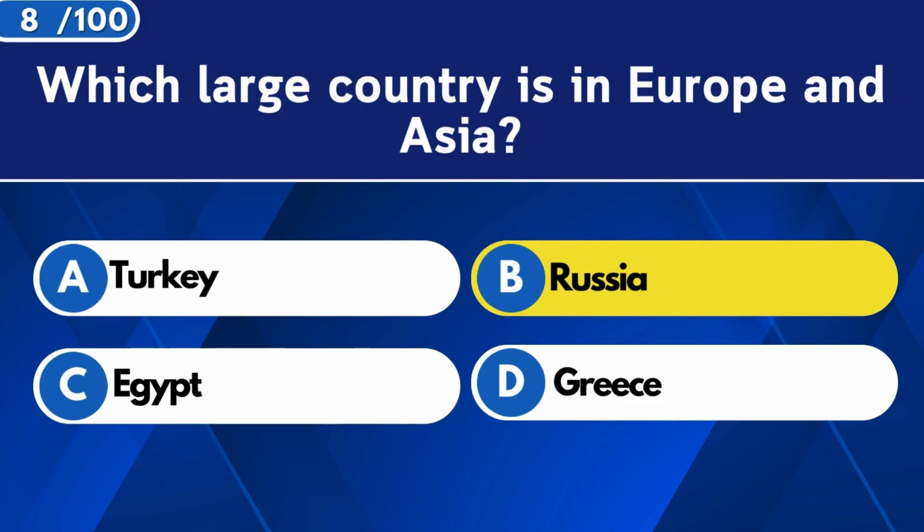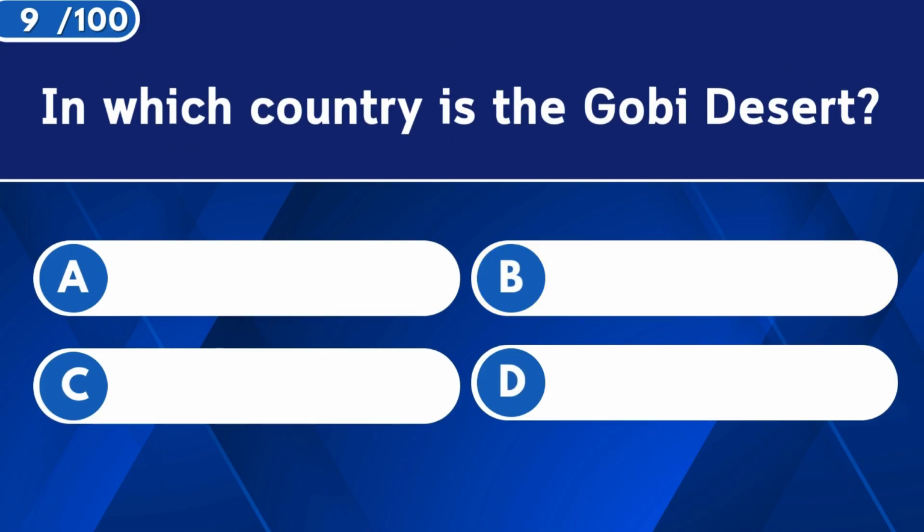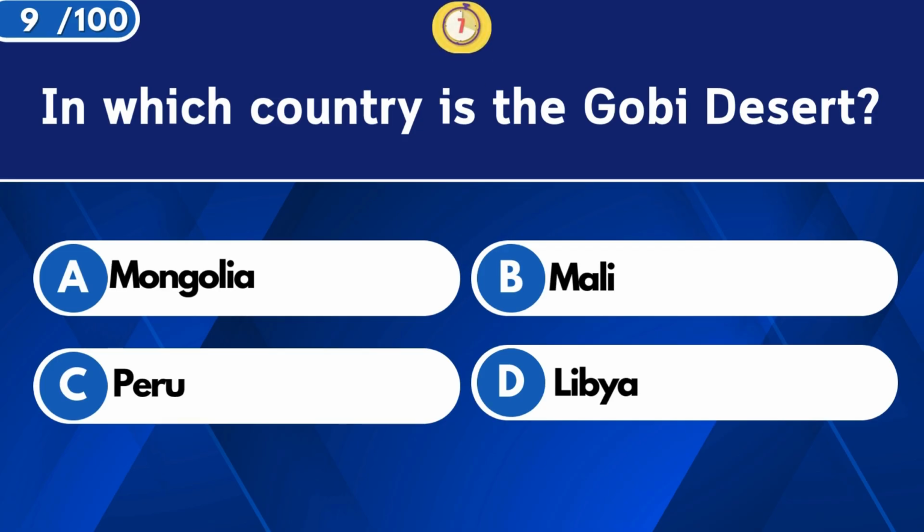Russia. In which country is the Gobi Desert? Mongolia.